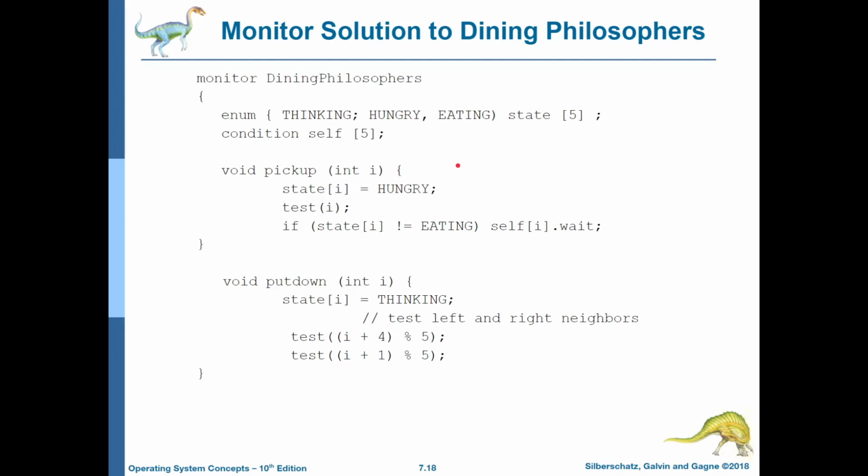The monitor solution is to make sure that whenever you pick up, a particular philosopher is testing to see if they can pick up a chopstick. There is also a function for putting down a chopstick and going into the thinking state.